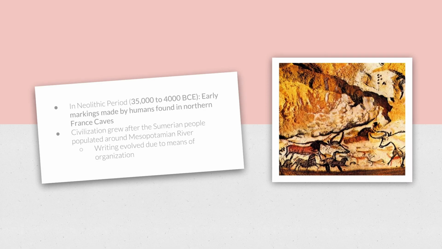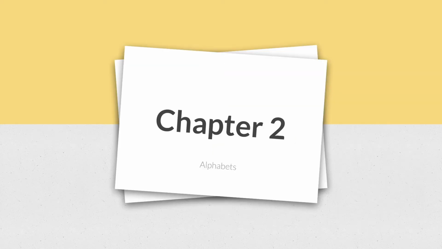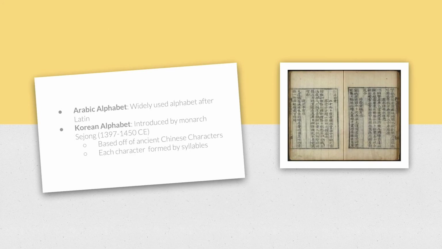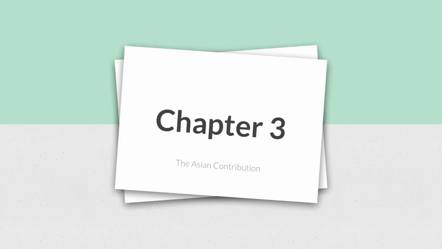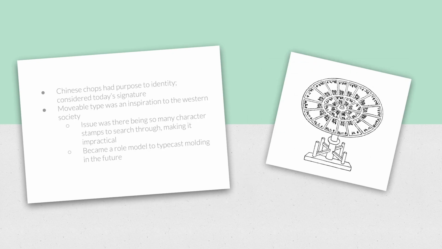Early writing had developed in simple pictures, creating a connection between written and oral language. The ability to record and relay information eventually emerges as civilization began. Moving on to alphabets. It's a set of visual symbols or characters used to represent the elementary sounds of a spoken language. Chinese writing evolves over time, becoming more simplified.